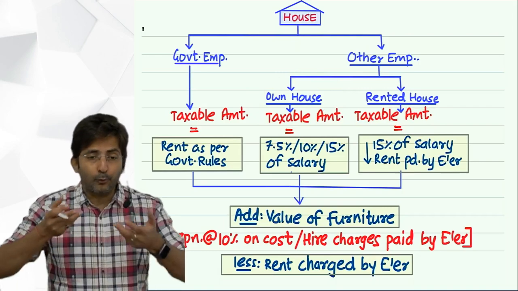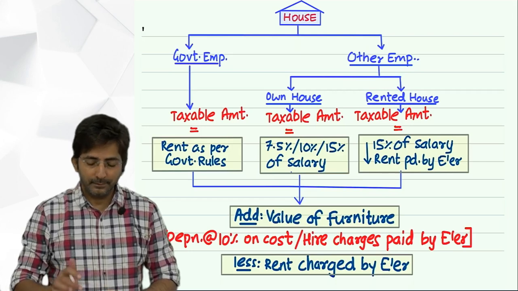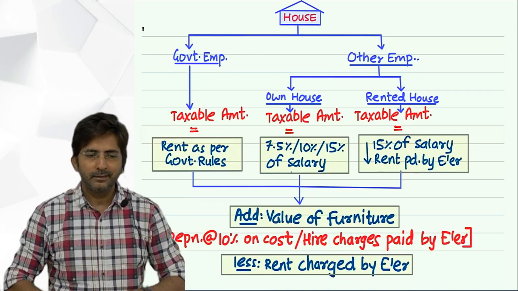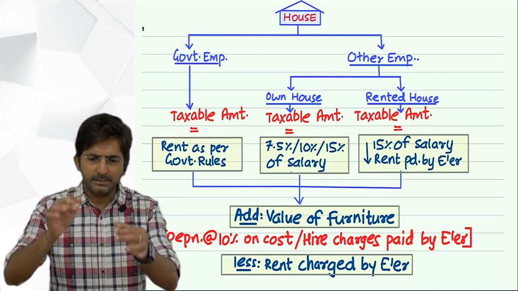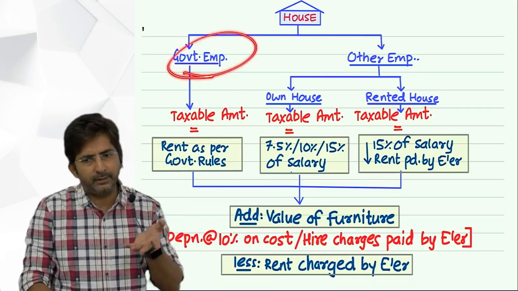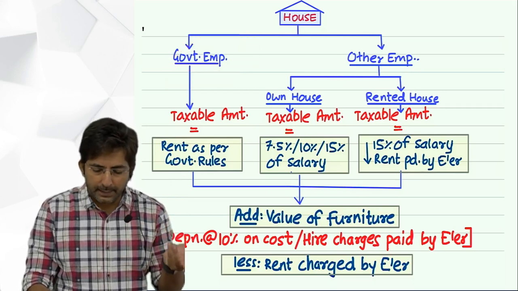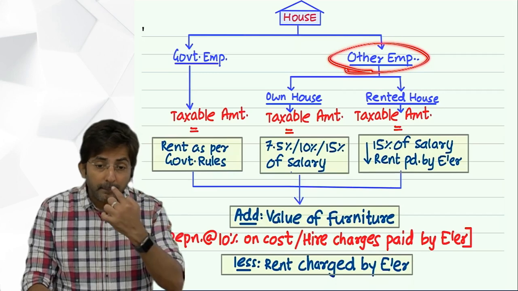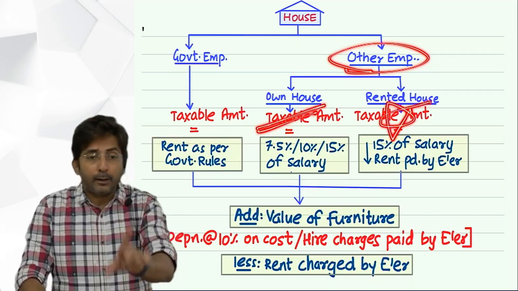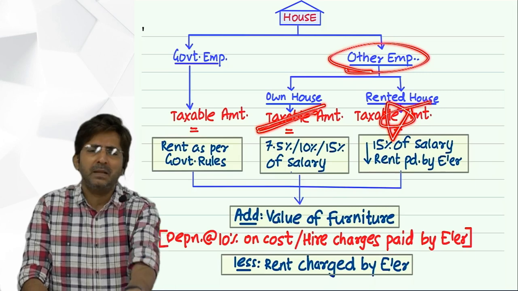I am telling you how to write this. I'll repeat once again. Go as per this chart. If he is a government employee, they will write it. If it is not written, then he is other employee. Other employee, always assume own house. It will be rented only if they write rent paid by employer. As simple as that.